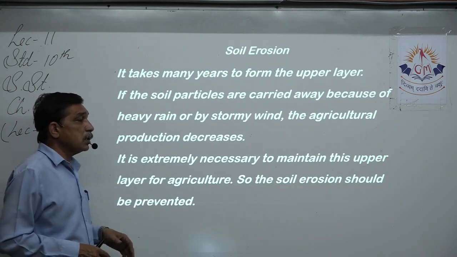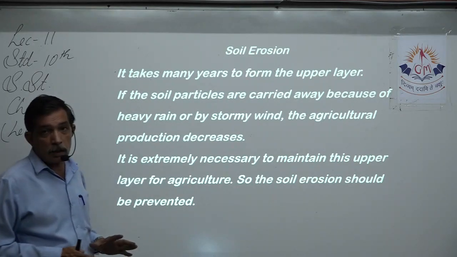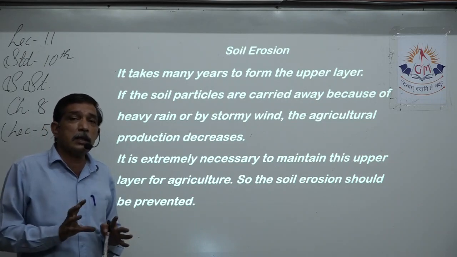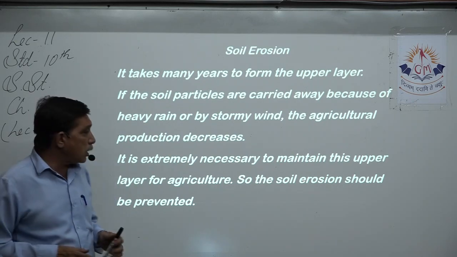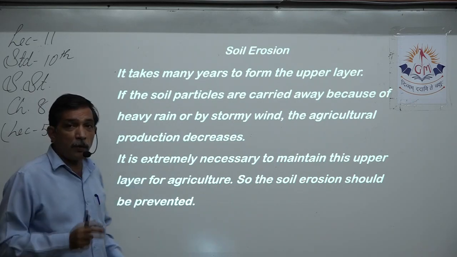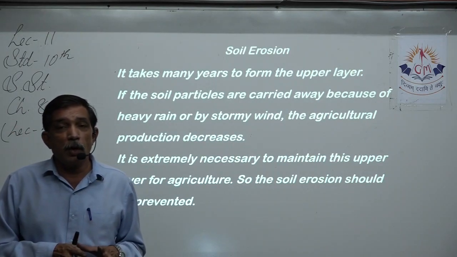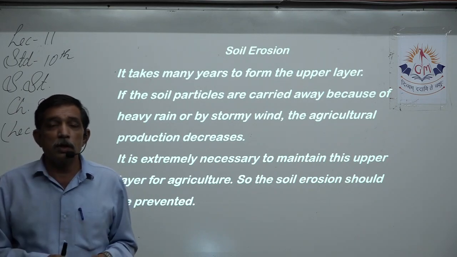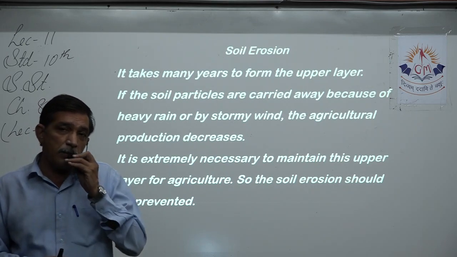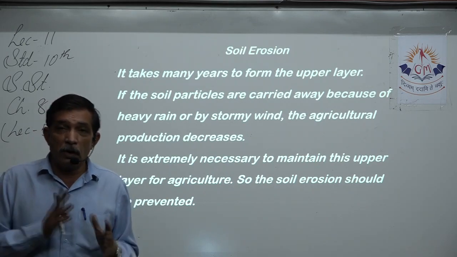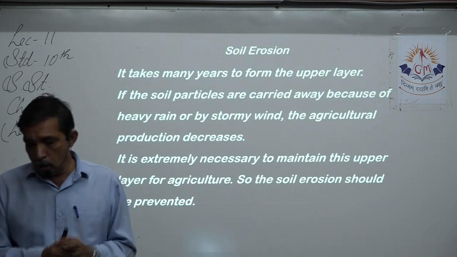It is extremely necessary. That is why it becomes very, very necessary to maintain this upper layer of agriculture. You have to maintain it, because that is the only top soil that is available to us to grow crops for our sustenance. So soil erosion should be prevented. It becomes very, very necessary to conserve soil, to prevent the soil from going away, and stop the erosion. We know different methods have to be used at different places because the same type of soil is not there, and the same type of factors are not there. So we use different methods to preserve and conserve the soil that we have.